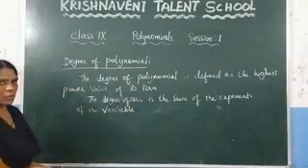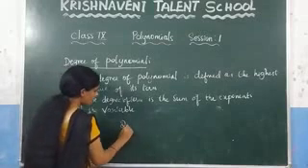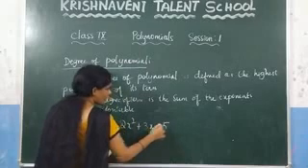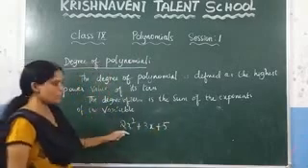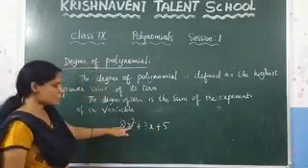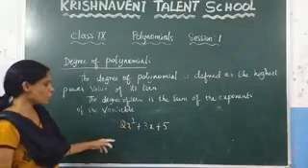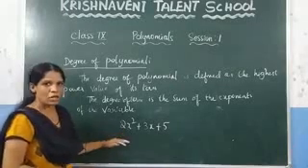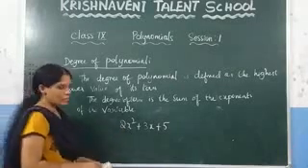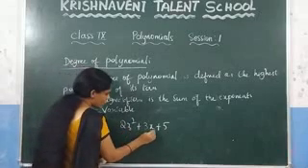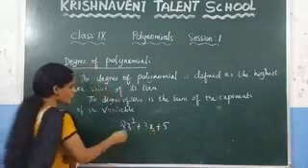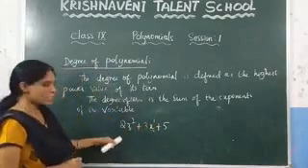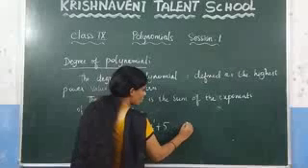What is meant by the degree of the polynomial? That means if you consider any polynomial here, 2x squared plus 3x plus 5, you know that it is a polynomial in one variable since the power is a positive integer. Now, if you want to find the degree of this polynomial, how do you find? You have to find the highest power of the variable. Since x is the variable, what is the highest power here? Here the power is 2 and here the power is 1. Among this, what is the highest power? 2. So the degree of this polynomial is 2.